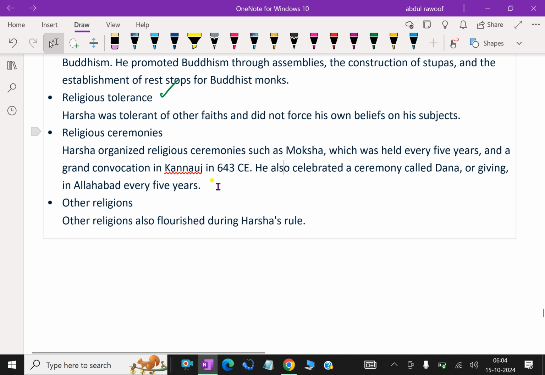Harsha organized religious ceremonies such as moksha, which was held every 5 years, and a grand convocation in Kannauj in 643 CE. He also celebrated a ceremony called Dana, or giving, in Allahabad every 5 years. Other religions also flourished during Harsha's rule.